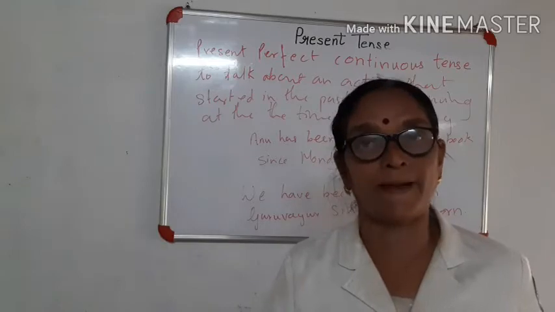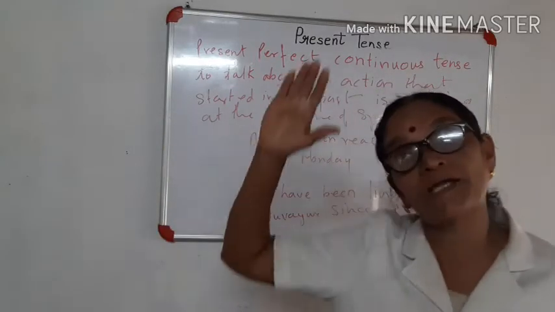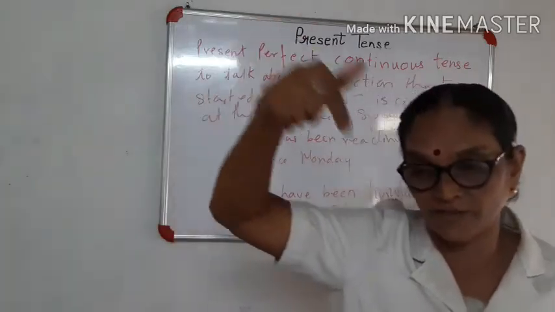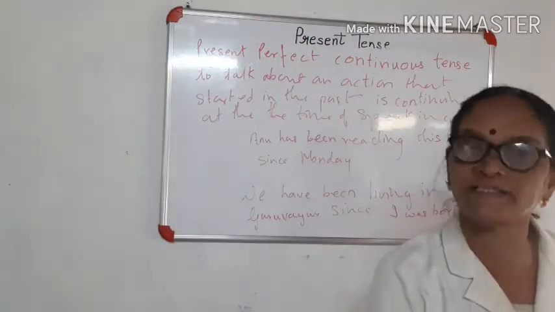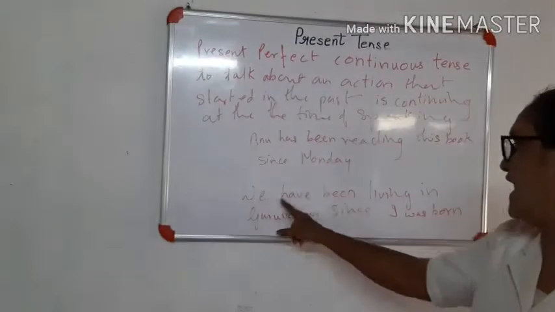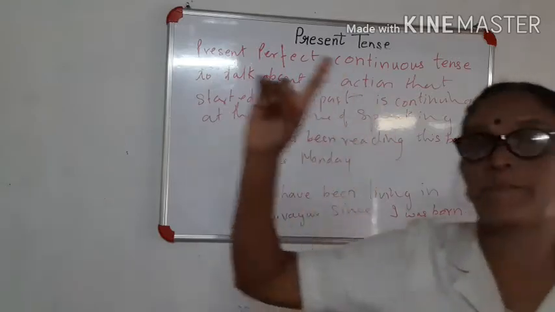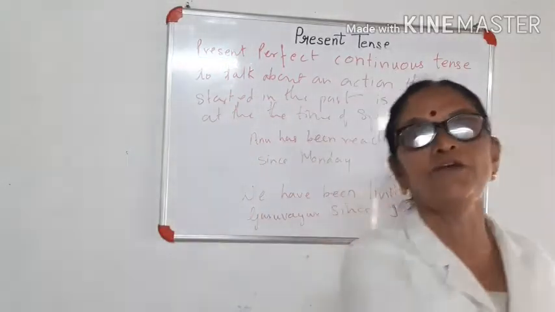You all were born there. So from that time onwards, you all are living in Guruvayur. We are taking from that time and bringing it to the present, and still you all are staying there only, in that same house. So we have been living in Guruvayur since I was born. This is present perfect continuous tense.